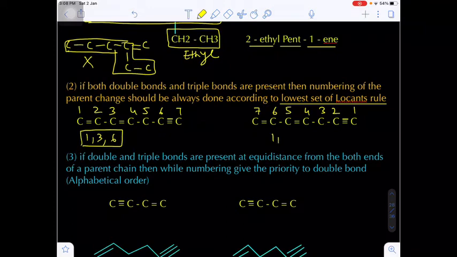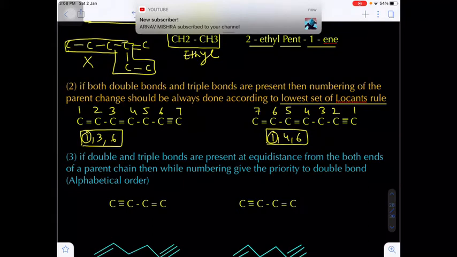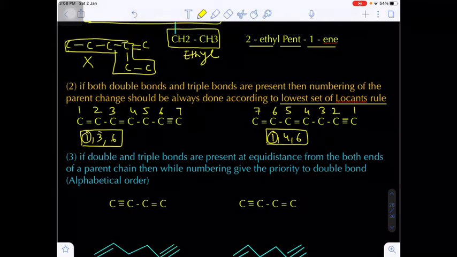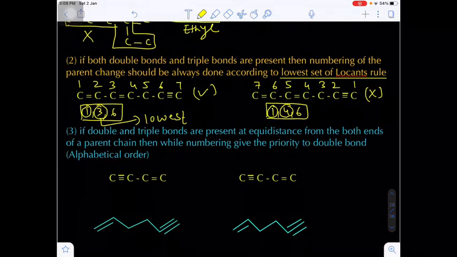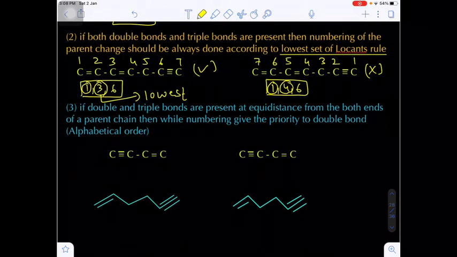From right to left, if you see, 1 and next 4 and next 6. Are you getting my point? Now tell me where there is the nearest locant. In both the cases, the first carbon is the same, equivalent. Now from left to right, on the third position there is a pi bond, but from right to left you have the fourth carbon. So that means here the third carbon will be the lowest number as compared to the fourth carbon. So this type of numbering is right, and the right to left numbering will be incorrect. Are you getting my point? This is very, very important. While we are numbering the parent chain, we have to follow the lowest set of locants rule.